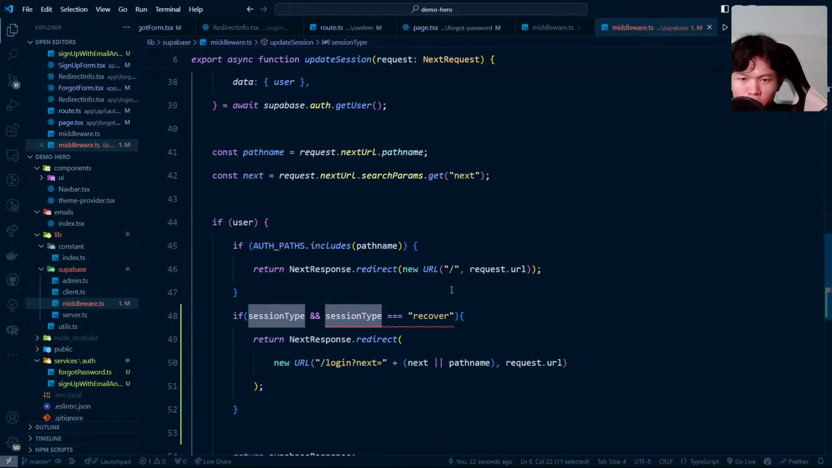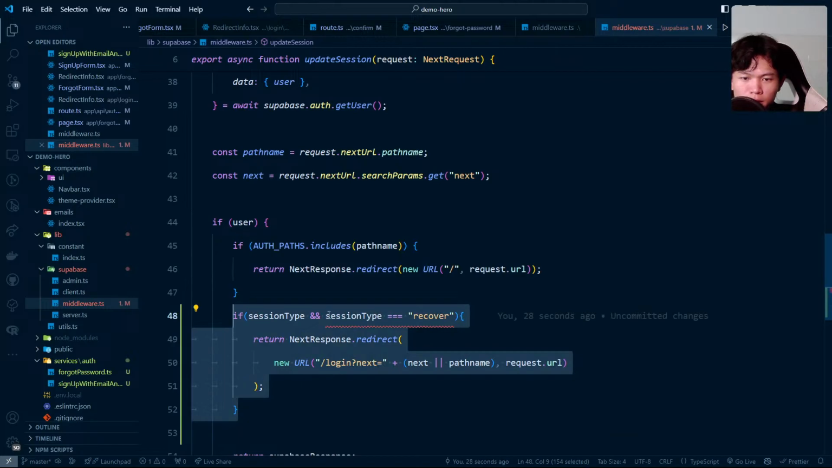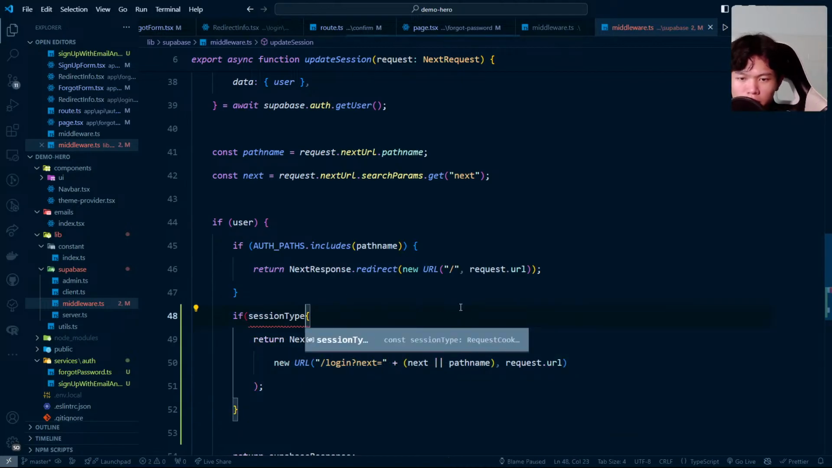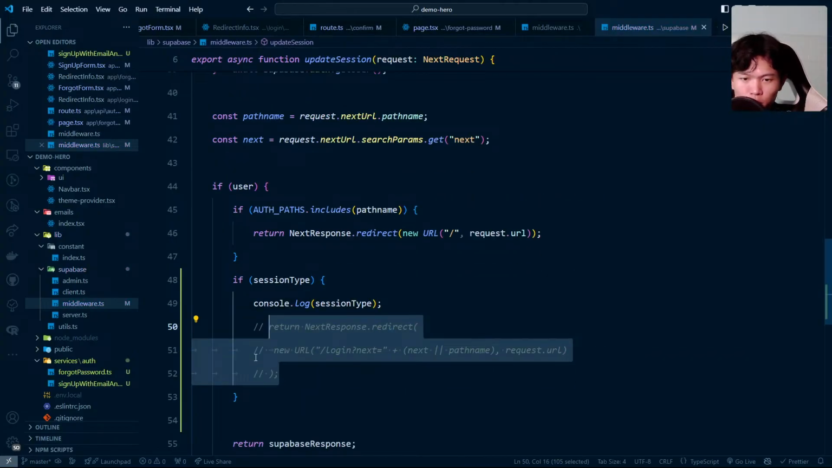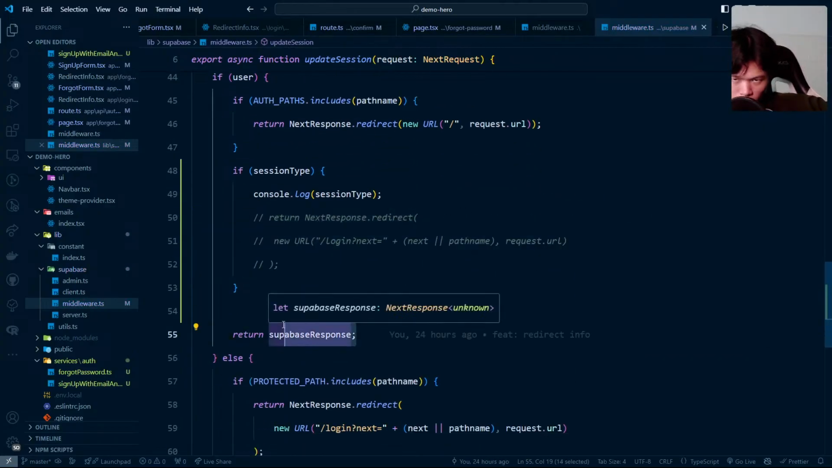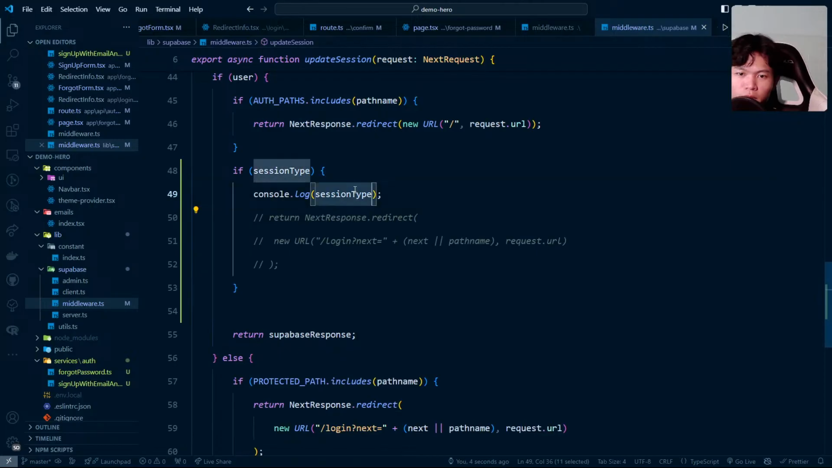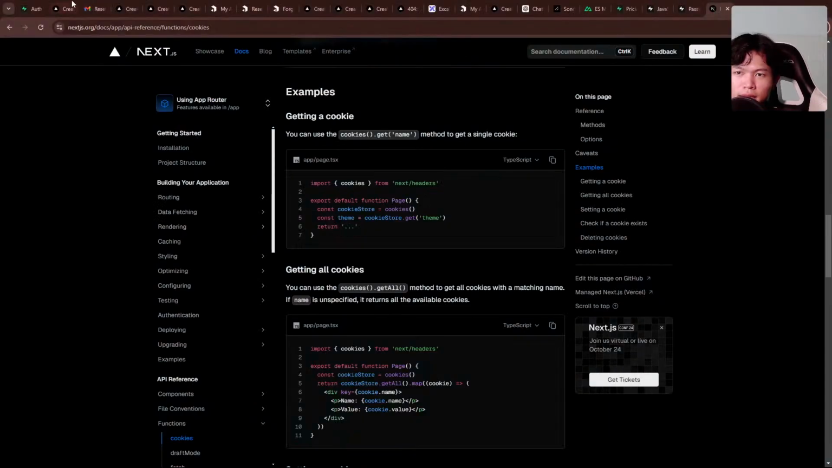Actually, let's try to console.log this one first, and then we can see what it looks like. We have this one. Let's try this. We have Supabase auth, a return, so it's all good to go. I just wanted to see that we can have the session type right here.